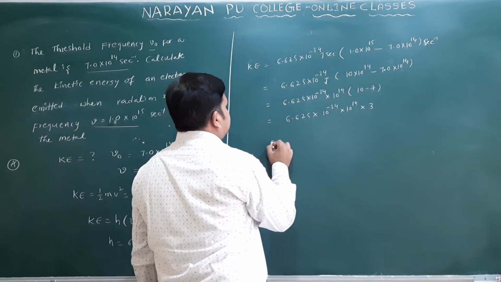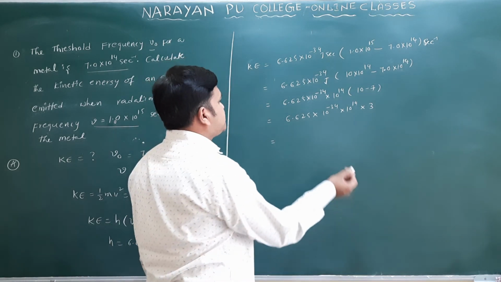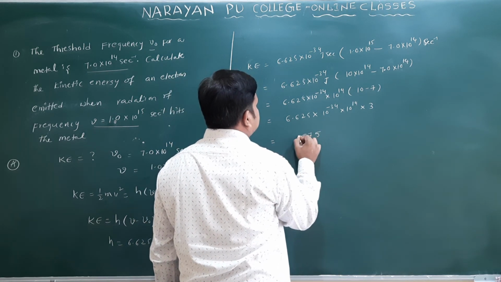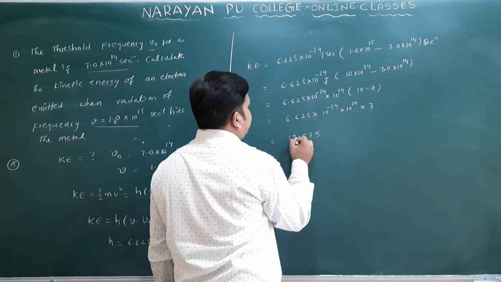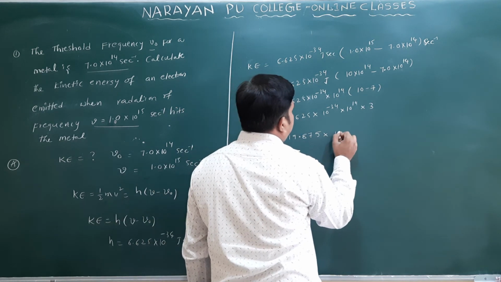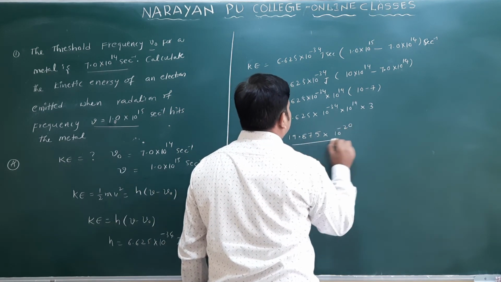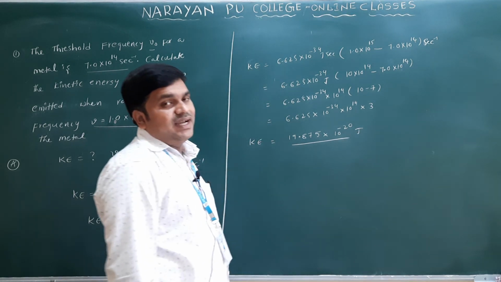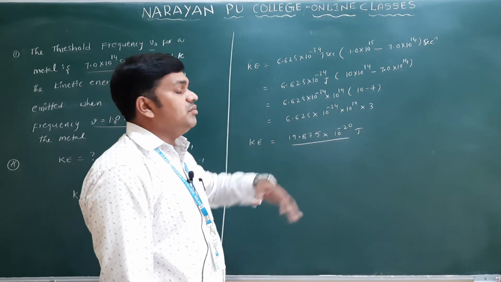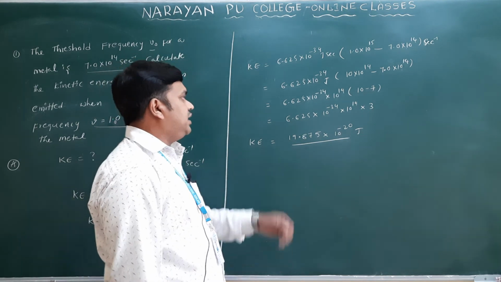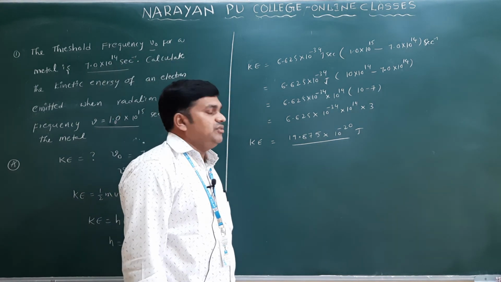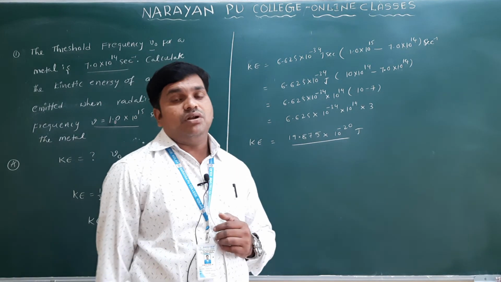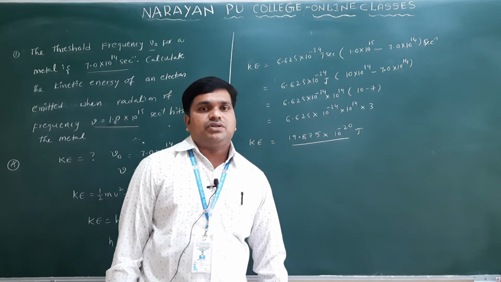You can multiply this 3 with 6.625. 3 5s are 15, and so on, and this is 19.875, into what will you get? 10 power minus 20 joules. So this is the kinetic energy. In the problem they asked for the kinetic energy. What is the value we got here? 19.875 into 10 power minus 20 joules. So this is the first question, based on the photoelectric effect only.